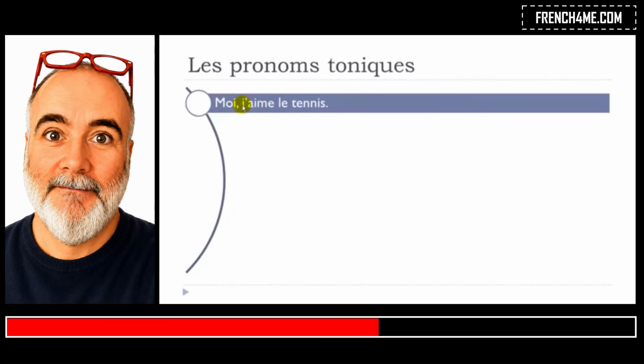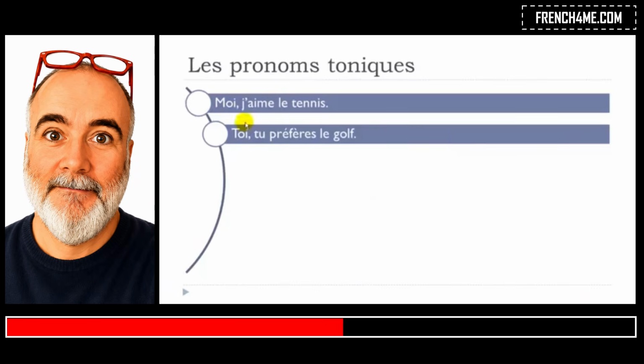But then j'aime, I like, or I love. Le tennis. Moi, j'aime le tennis. So if you start with moi here, you want to insist on the fact that you really like or really love tennis.